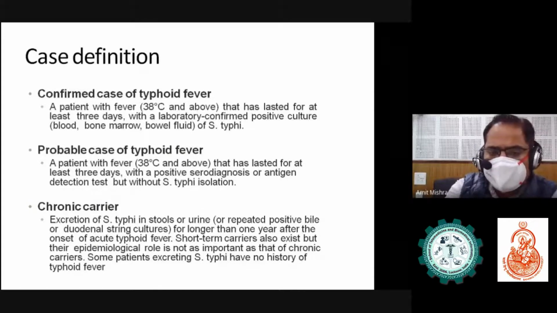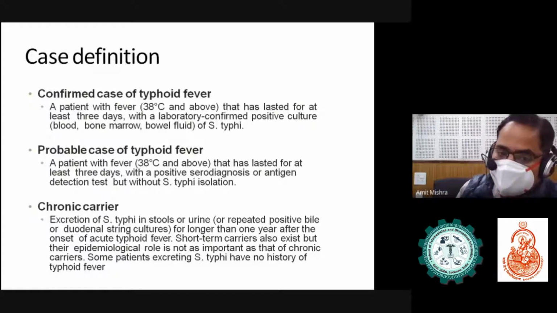And what is a chronic carrier? Chronic carriers excrete Salmonella typhi in stool or urine, or have repeated positive bile or duodenal string cultures for longer than 1 year after the onset of acute typhoid fever. Short-term carriers also exist, but their epidemiological role is not as important as that of chronic carriers. Some patients excreting Salmonella typhi have no history of typhoid fever. Some chronic carriers never present with a fever.